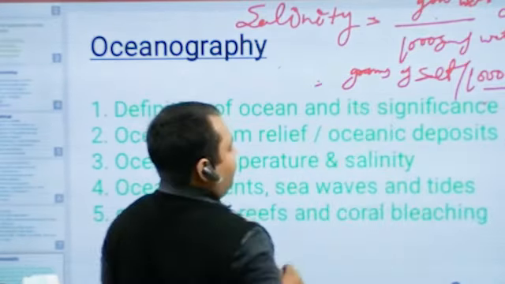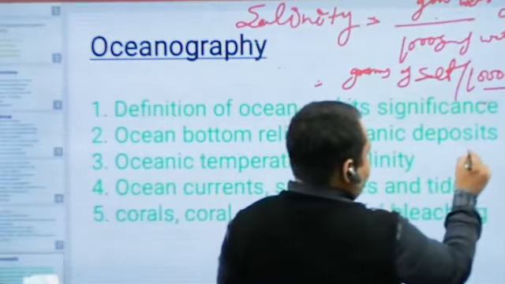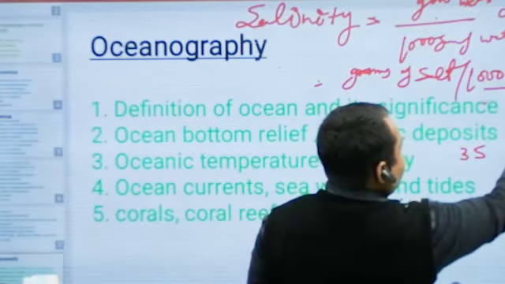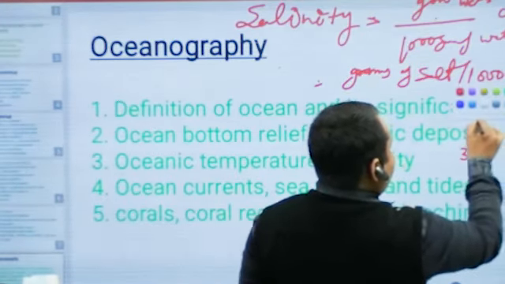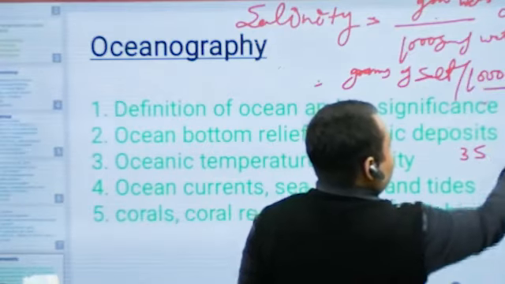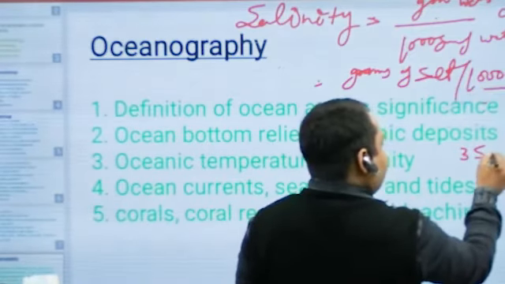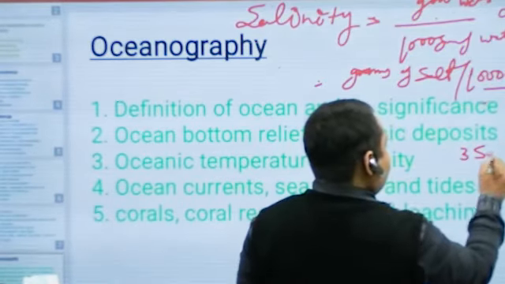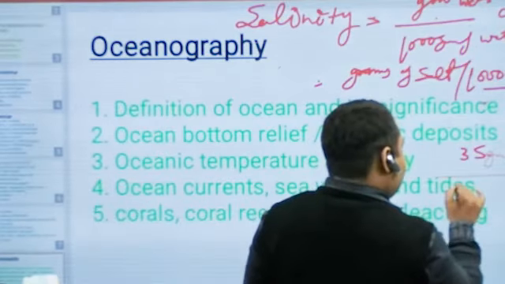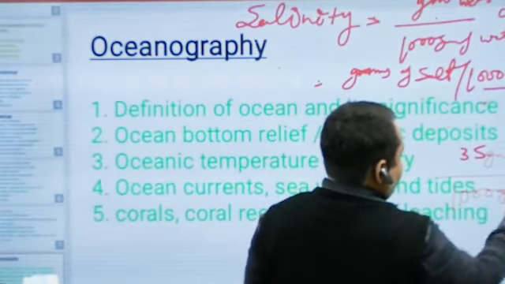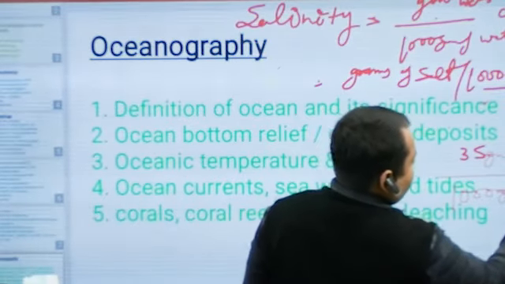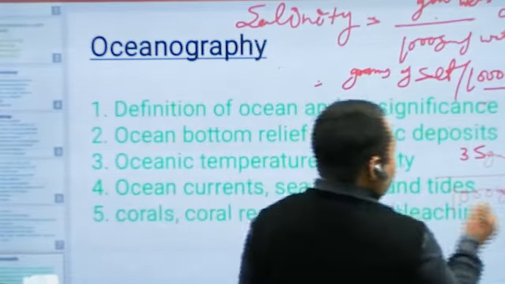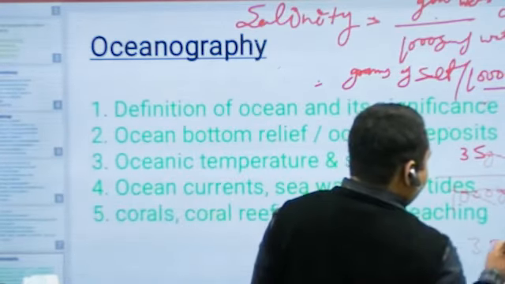This is called salinity. Suppose there are 35 grams of salt in 1000 grams of water, multiplied by 1000. The grams cancel, and 1000 by 1000 cancels, so it becomes 35.